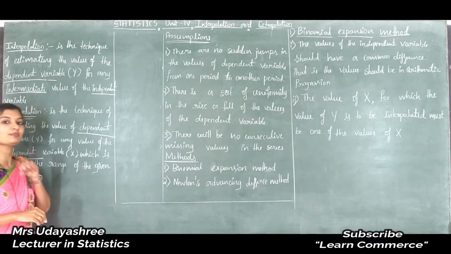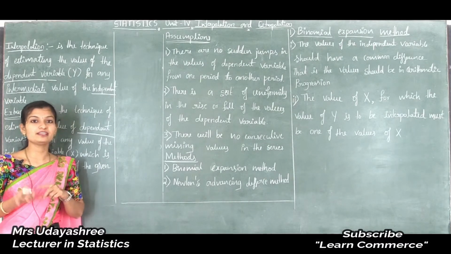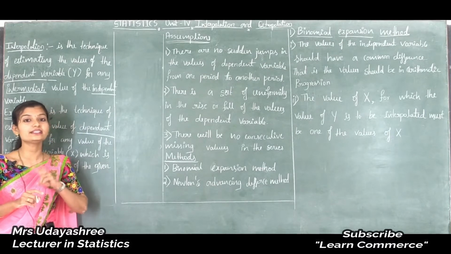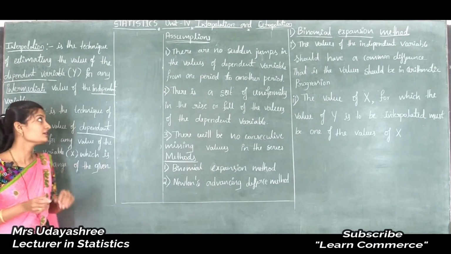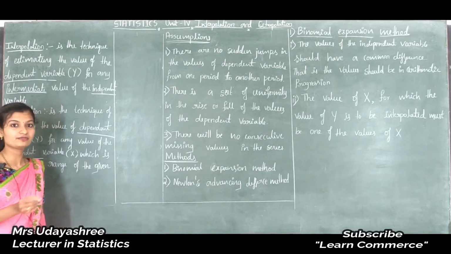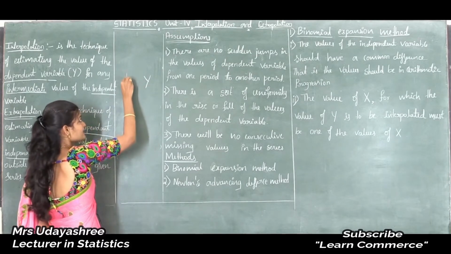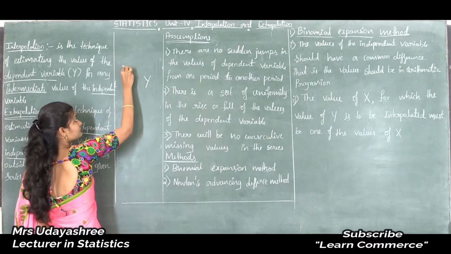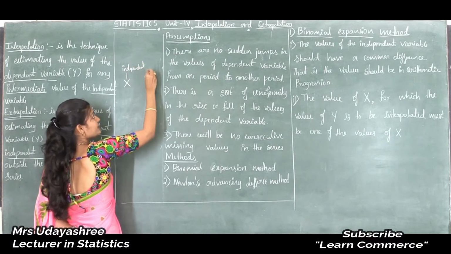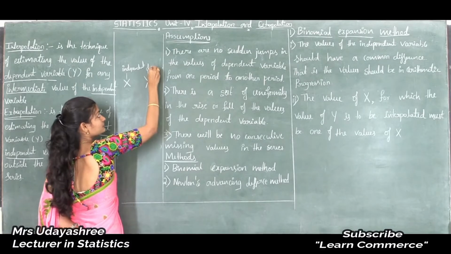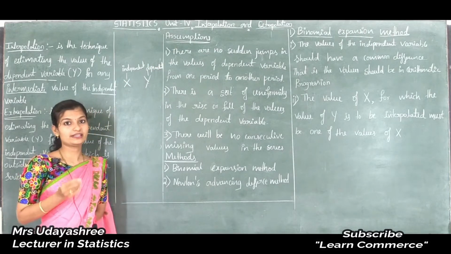So what is a dependent variable and an independent variable? Here the dependent variable and independent variable are two interdependent variables. So what is an interdependent variable? Here I will consider the two interdependent variables x and y. Here x is the independent variable and y is the dependent variable. These two are interdependent variables.